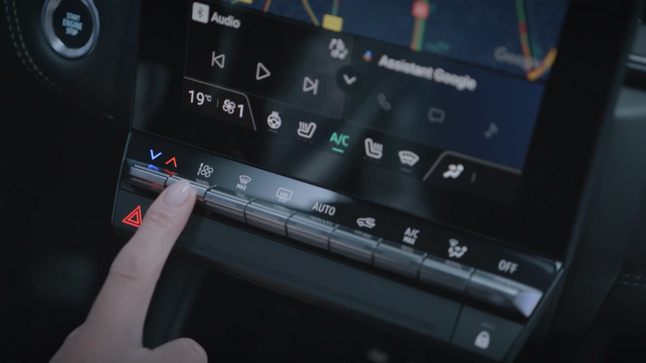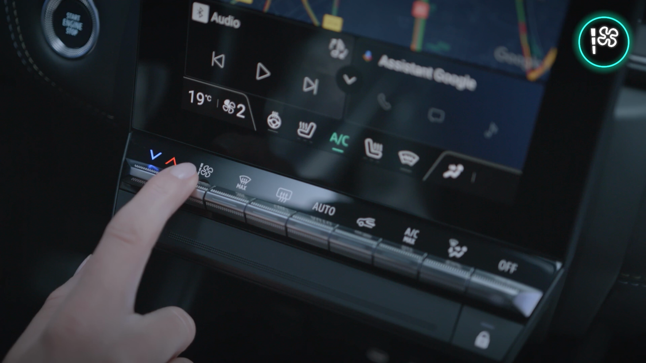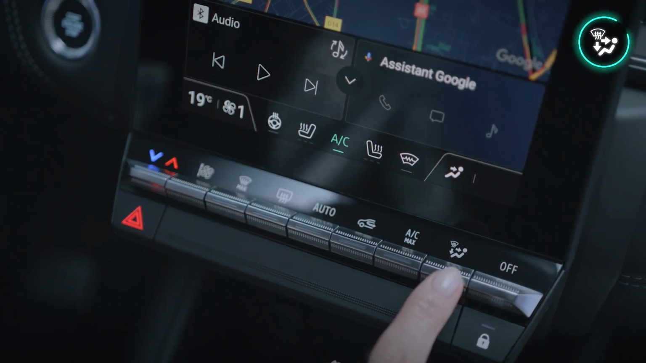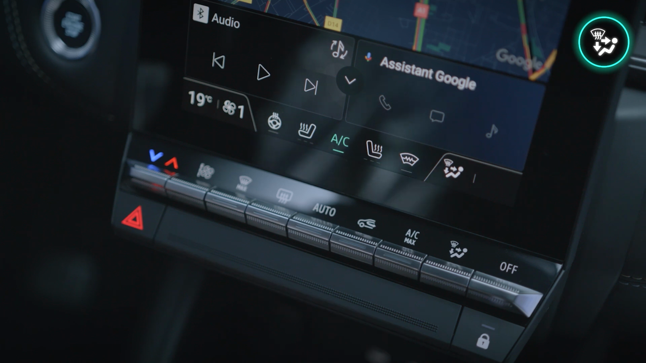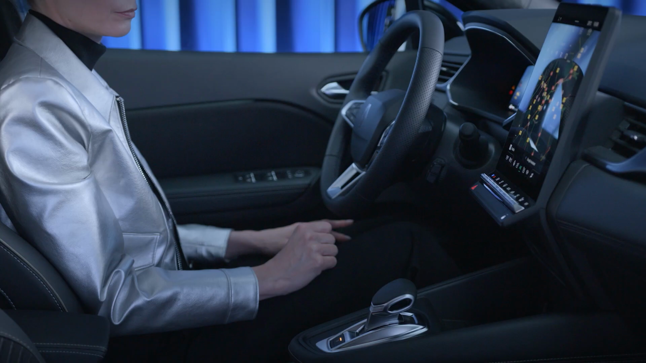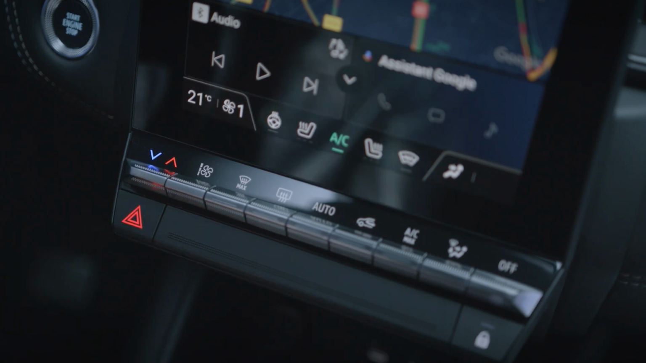Press this control up to increase the ventilation speed and down to reduce it. To change the distribution of air in the passenger compartment, keep pressing this button until you reach the desired distribution. To adjust the temperature on the driver's side, move this control up or down.